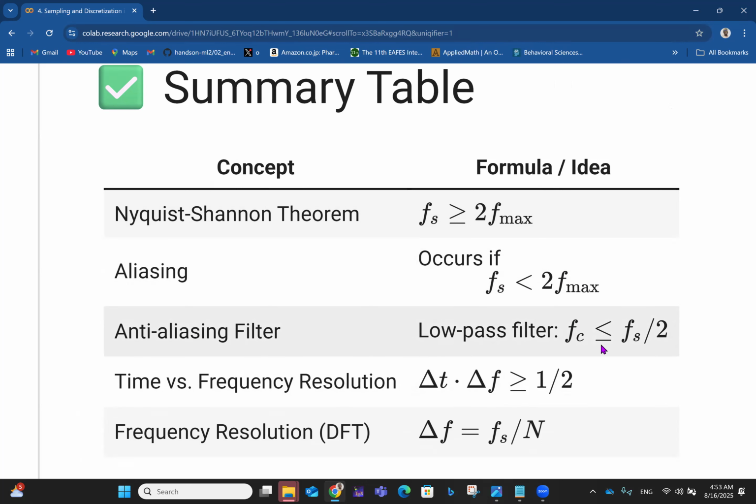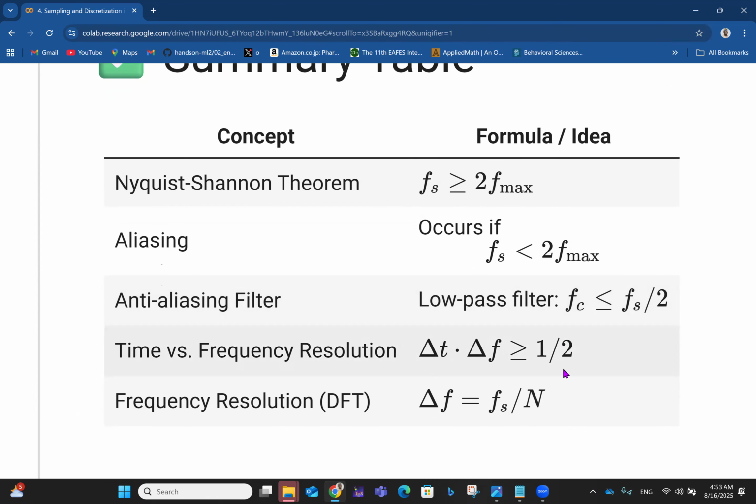Then if you want an anti-aliasing filter, you can have a low pass filter such that f_c is less than or equal to f_s divided by 2, and then you can have time versus frequency resolution, where time and frequency are inversely related. So the change in time multiplied by the change in frequency is greater than or equal to half. And then you have the frequency resolution in terms of DFT, which tells you that the change in frequency is equal to sampling frequency divided by the sampling window. That's the DFT resolution, right?